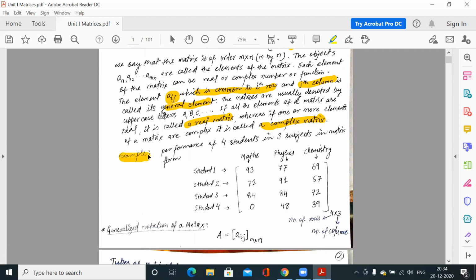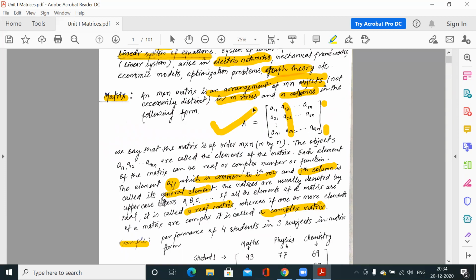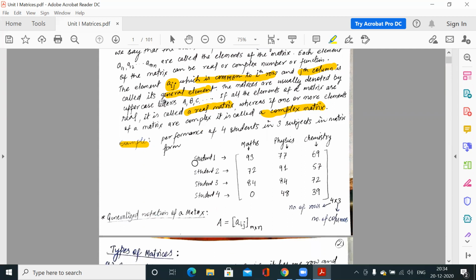Now, this matrix is a representation, or we can say an arrangement of mn objects. Here is one example. Suppose we have 4 students and 3 subjects. That means for each student we have 3 subjects. Suppose you are 4 friends in the same class, and each friend studied 3 subjects: maths, physics and chemistry.